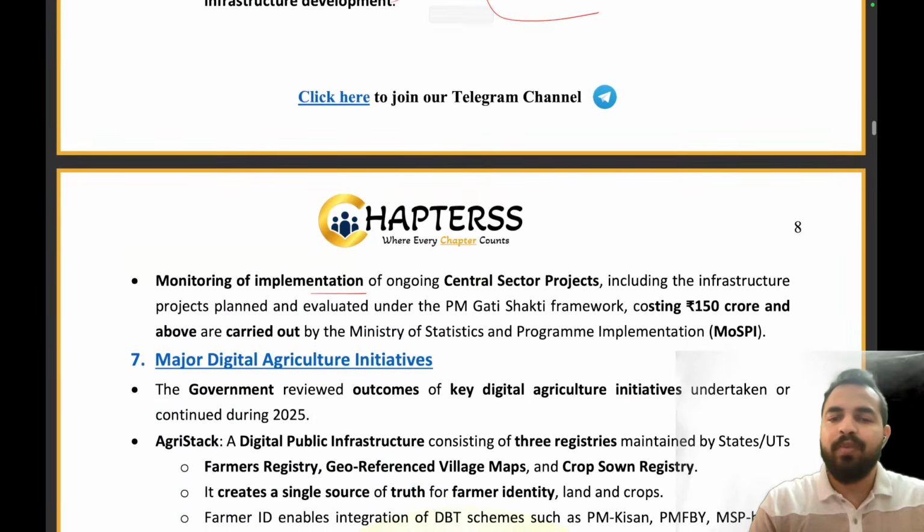Monitoring of implementation of ongoing central sector projects includes the infrastructure projects planned and evaluated under the PM Gati Shakti framework, costing 150 crore and more and carried out by the Ministry of Statistics and Program Implementation.